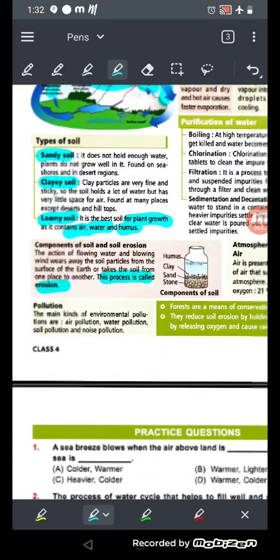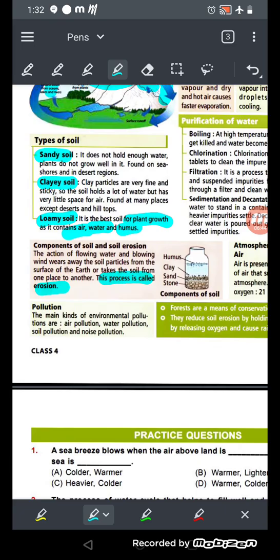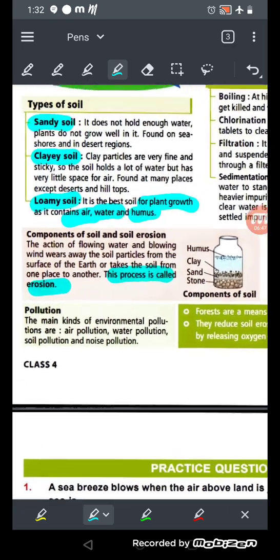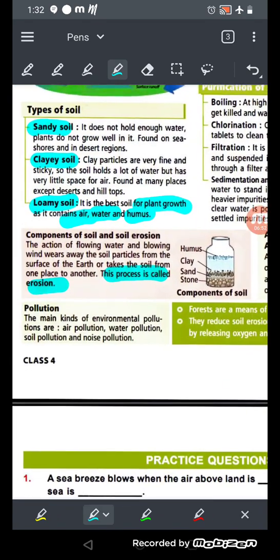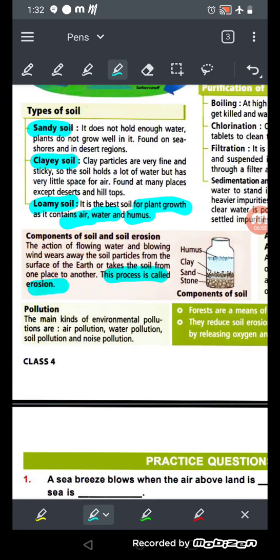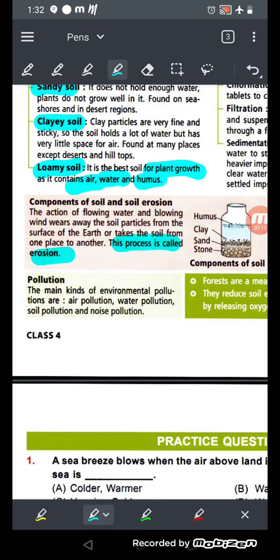now let's see about the pollution. Okay, so the main kinds of environmental pollution are air pollution, water pollution, soil pollution, and noise pollution. Okay, so how does air pollution occur? When there is so much smoke in the air, because of vehicles and because of fuel burning, air pollution occurs, and because of air pollution many breathing diseases occur in human beings.